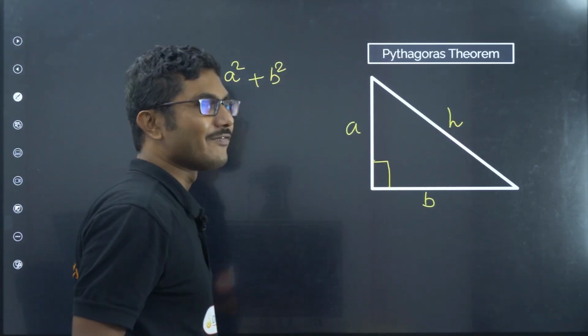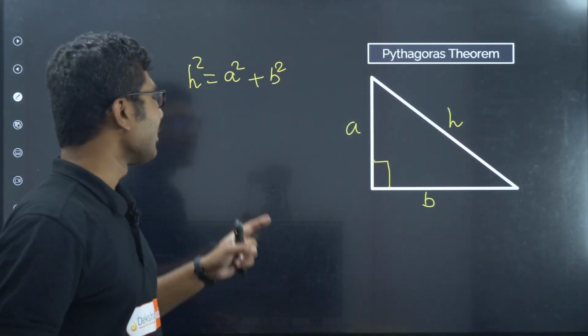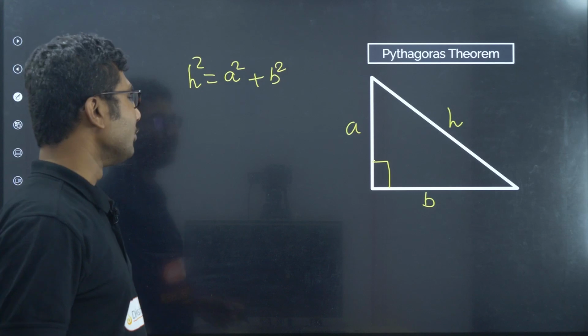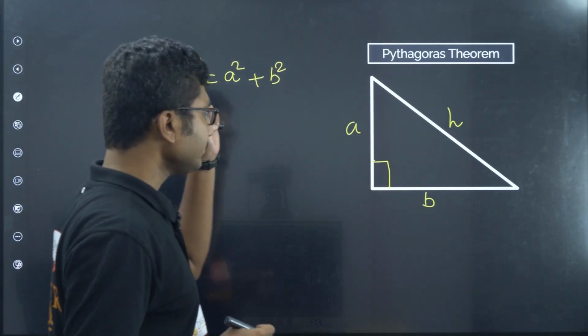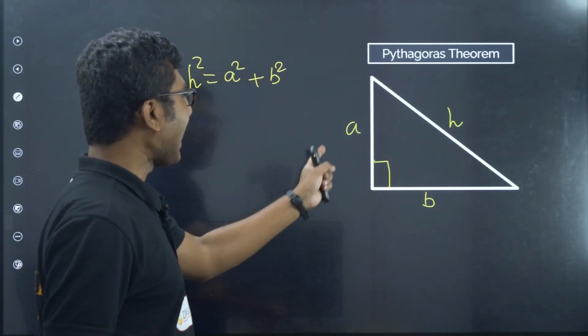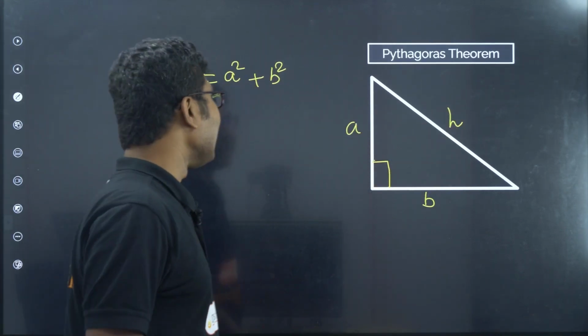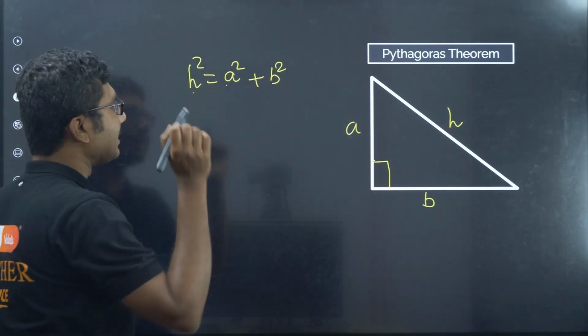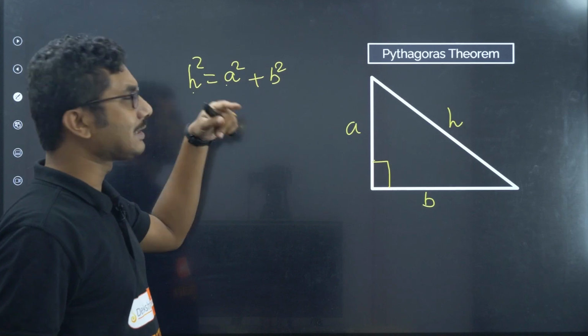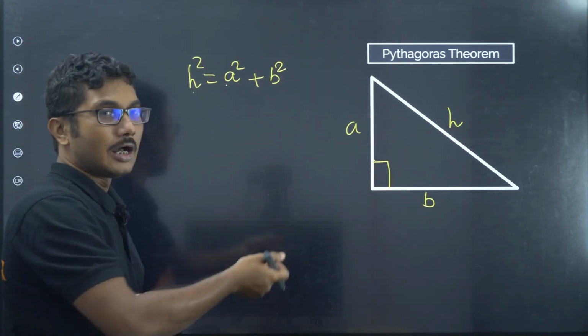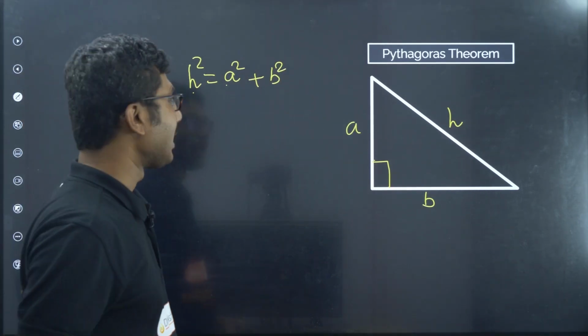It is very important that you remember this. If a and b are given, you can correspondingly calculate h. If only a and h are given, you can calculate b by substituting the values and doing h squared minus a squared.